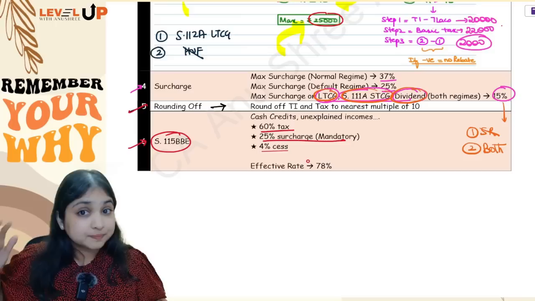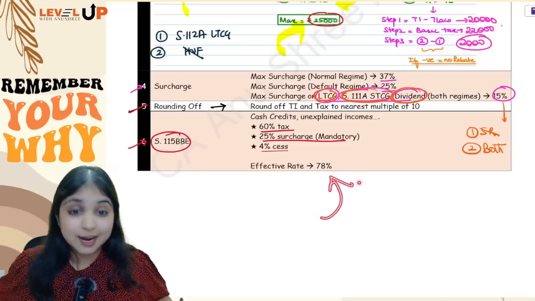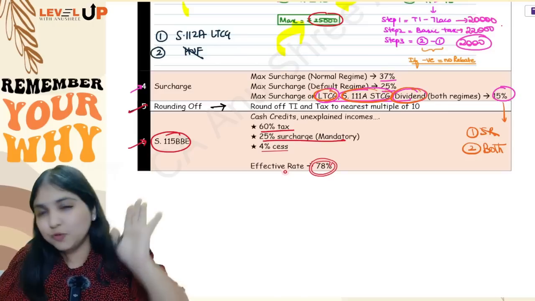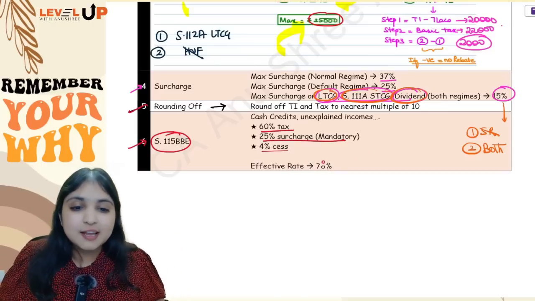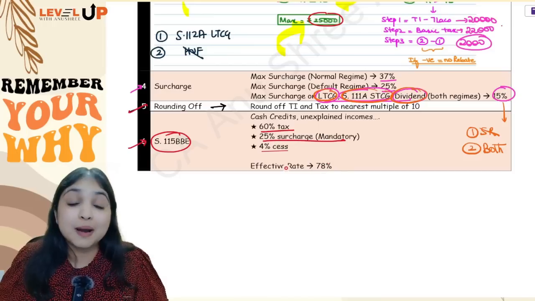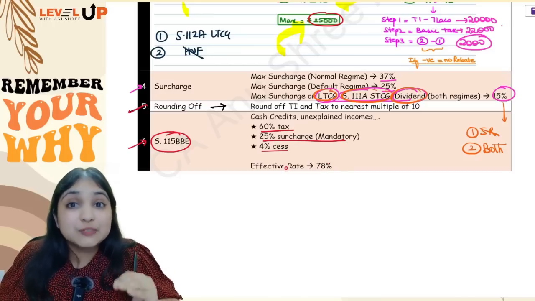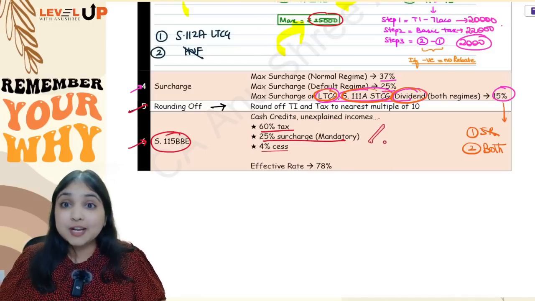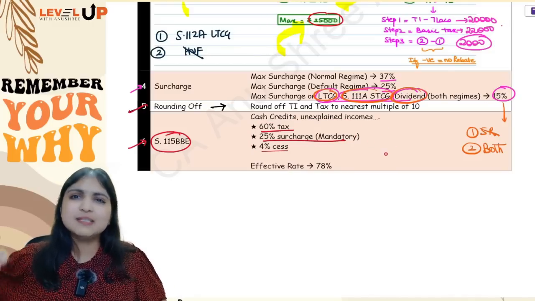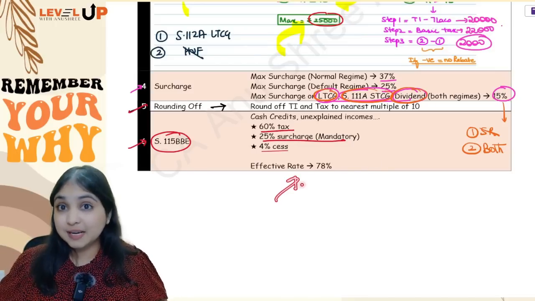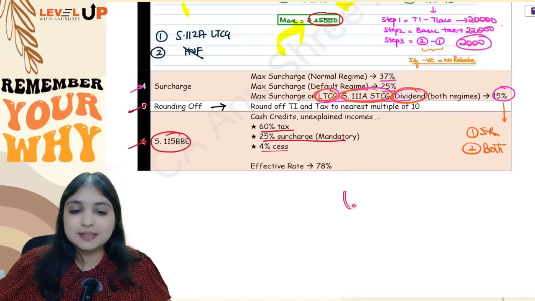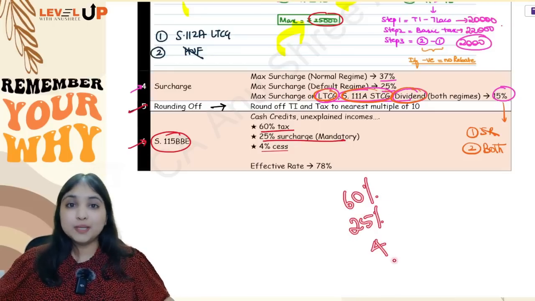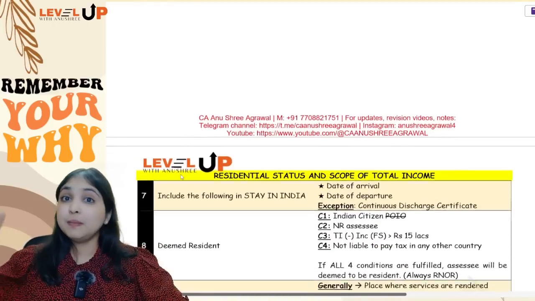Now in the examination, what mistakes happen over here? I'll tell you. If you're doing an MCQ, then you can use the 78% number, no problem. But if you're doing a descriptive question and you use the 78% number, you will not get marks, because in descriptive questions you get marks for steps. So you have to show these 3 steps, only then you will get the marks. Be careful for cash credits, unexplained incomes, unexplained investments. For MCQs, straight away you can do 78%. But if it is a descriptive question, then 60% basic tax plus mandatory 25% surcharge plus 4% cess. So these were 6 points from your basic concepts chapter.